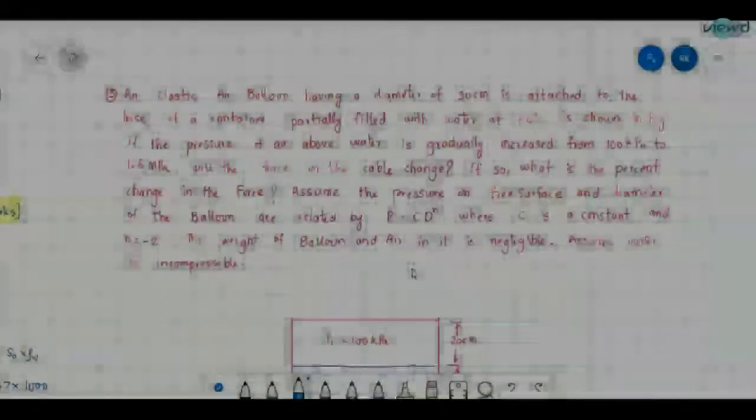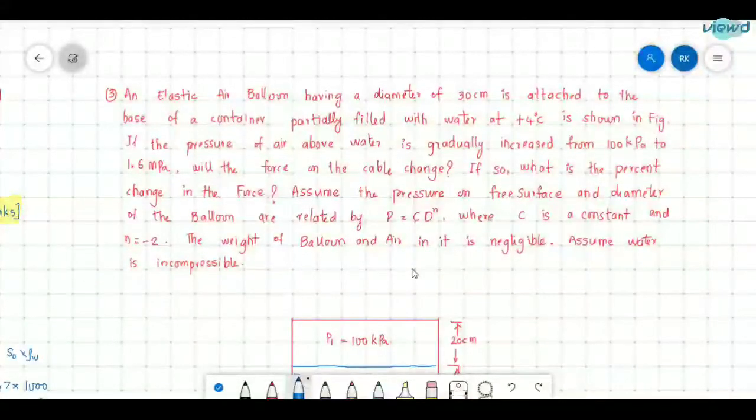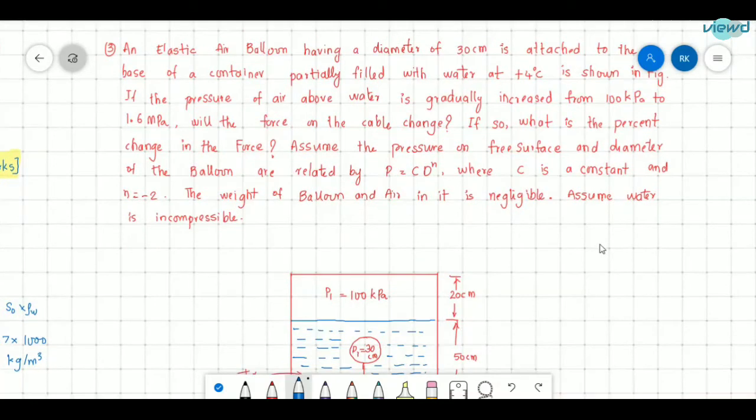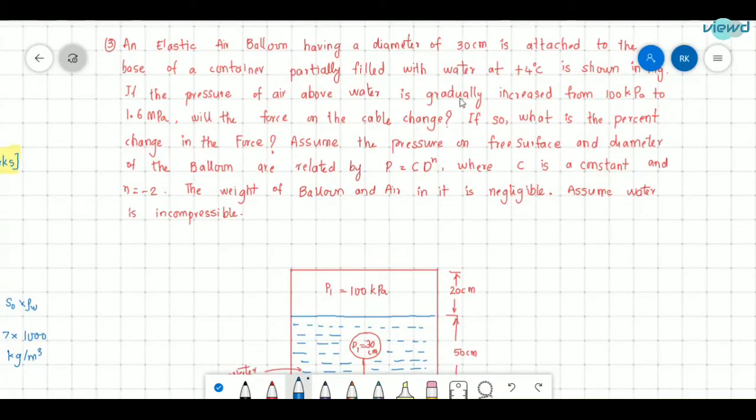Here we will see a typical problem. It might be somewhat confusing, but this is a simple problem. An elastic air balloon having a diameter of 30 cm is attached to the base of a container partially filled with water at 4 degrees centigrade, as shown in the figure. So here is the figure, and first let me read the question.